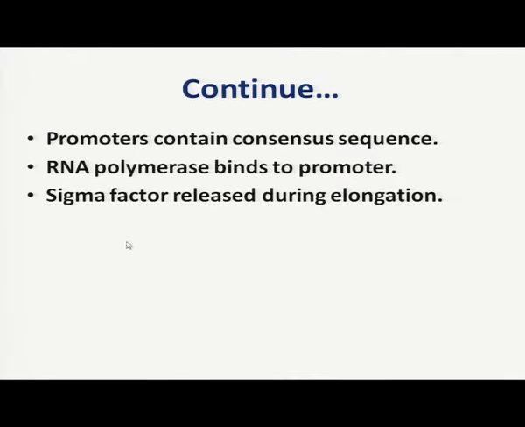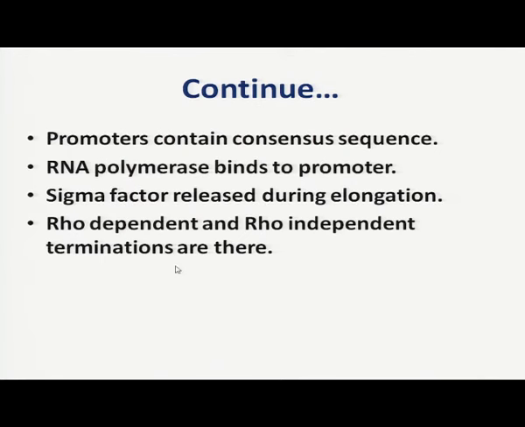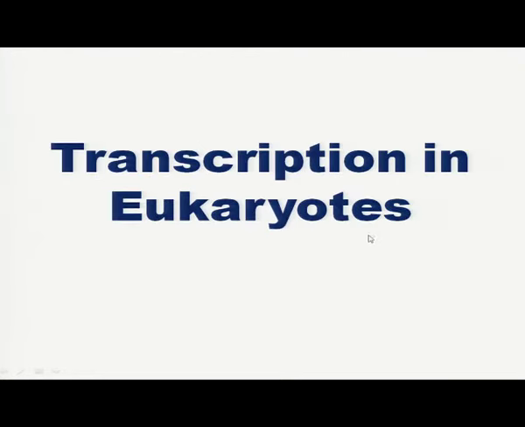After that the remaining process is completed by the core enzyme of RNA polymerase, and then the transcription is terminated with the help of Rho protein, which is known as Rho dependent, or without the help of Rho protein, which is known as Rho independent termination. So, this is all about the transcription process in bacterial cell.